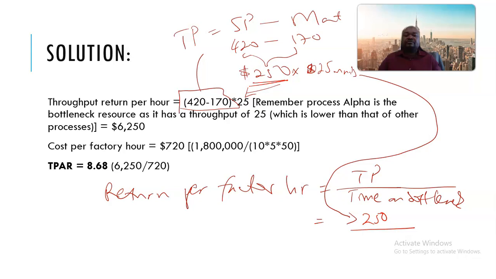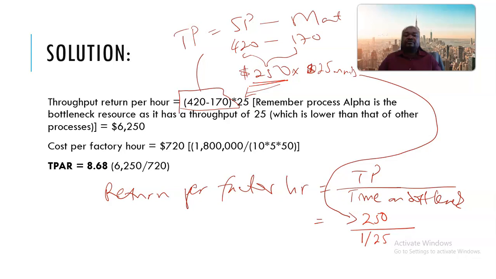So we are saying that for the time on bottleneck resource, we are looking at the time per unit. Okay, so the time taken by 1 unit of a bottleneck resource. All right, so that's 1 over 25. We are saying that every hour this process produces 25 units.